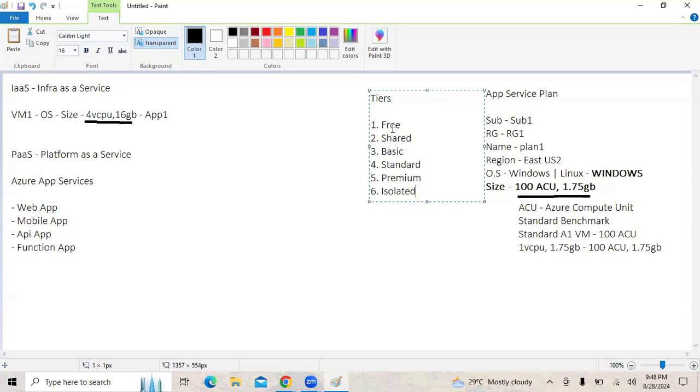For example, how many applications can we deploy in free tier? We can deploy a maximum of 10 applications in free tier. How many can we deploy in shared tier? 100. How many can we deploy in other tiers? As many as we want.